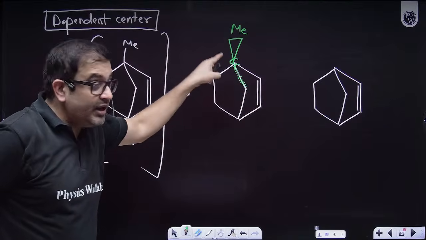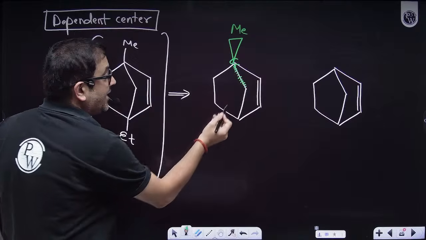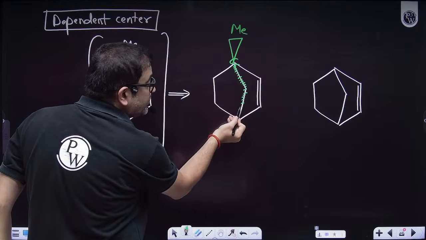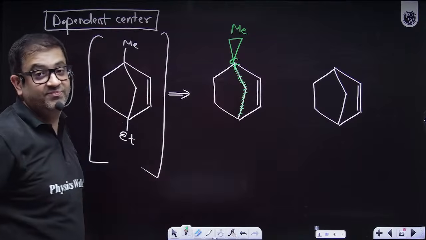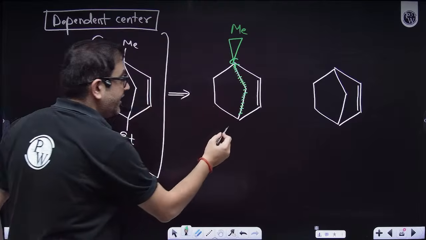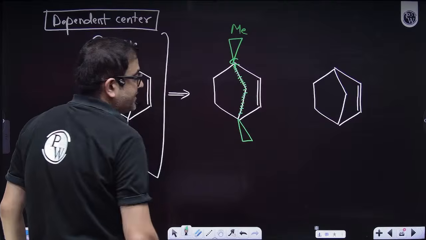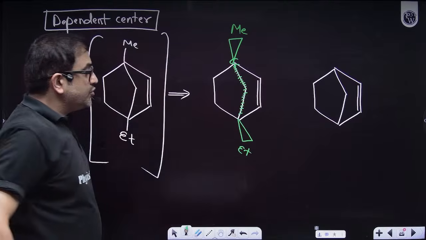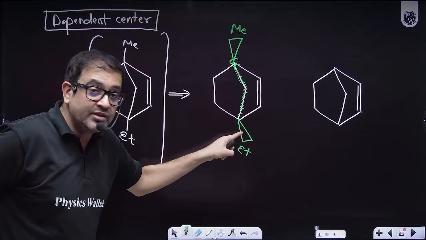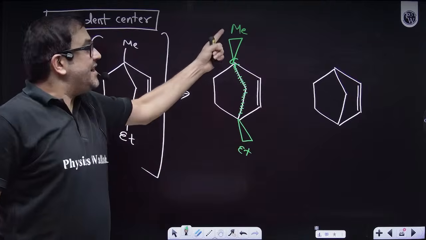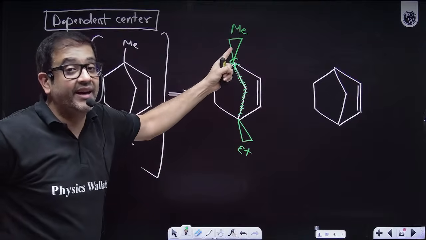So if this is on the downside, that means this also has to be on the downside, because they are forming a bond. And if that is downside, then this is fixed. It has to be on the upside. So its orientation is dependent on that, not independent.